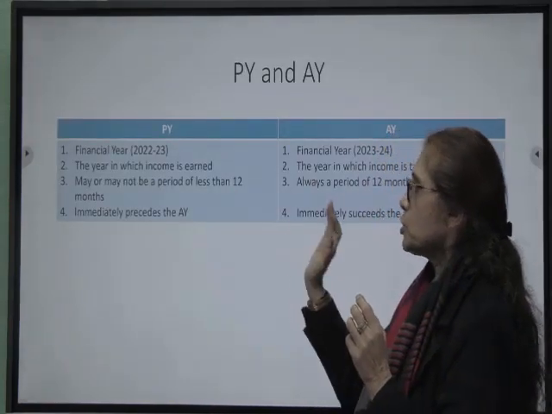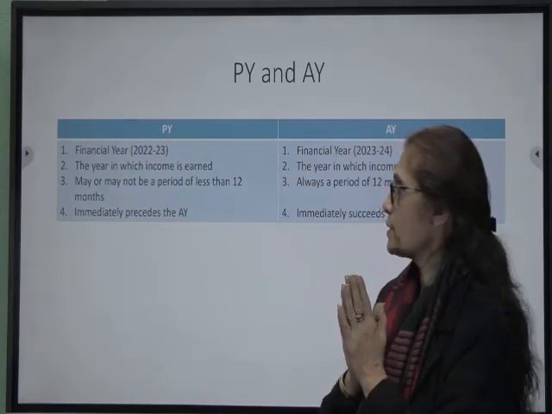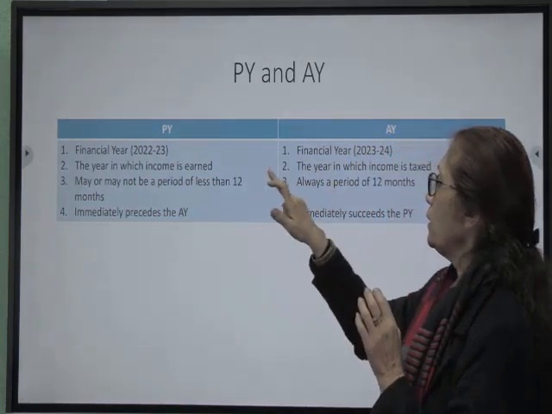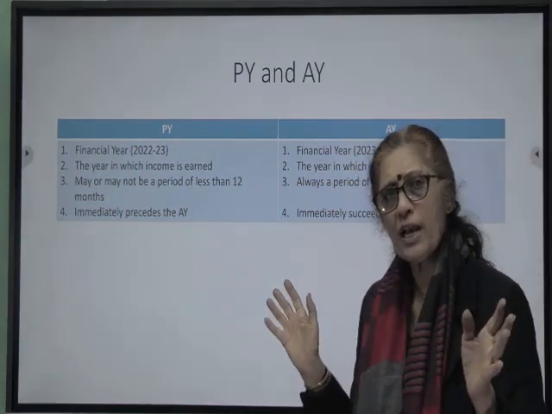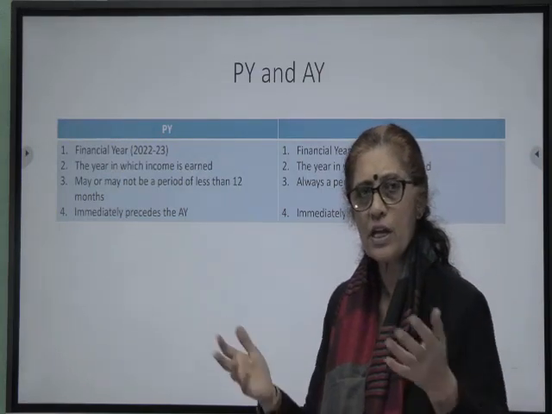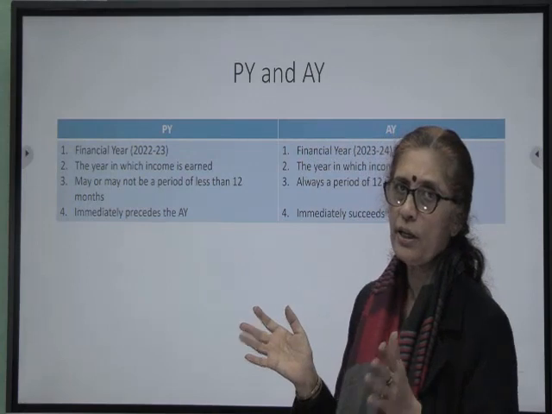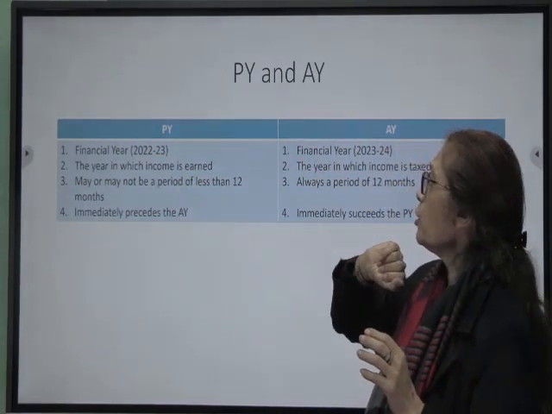So we can just have a glance at the difference between the concepts of previous year and assessment year to recapitulate. For 22-23 financial year, which is the previous year, assessment year is 23-24. That also is a financial year. As good as previous year is a financial year, April to March, so is an assessment year, financial year, April to March. The year in which we earn income is previous year.